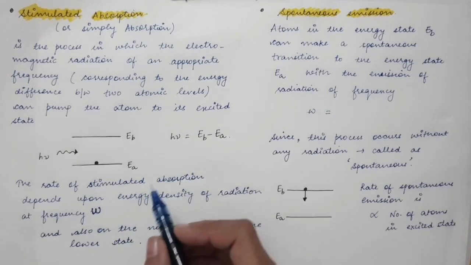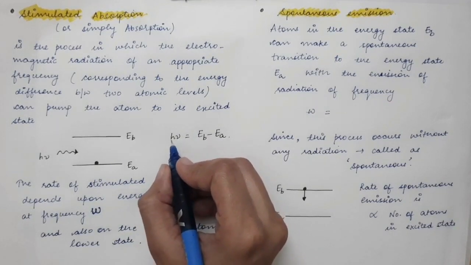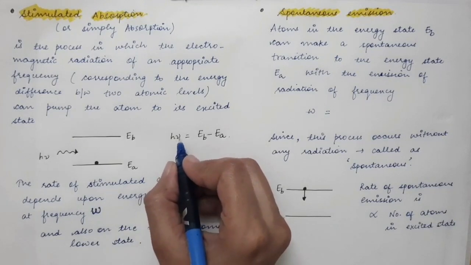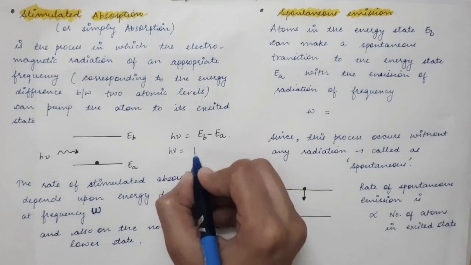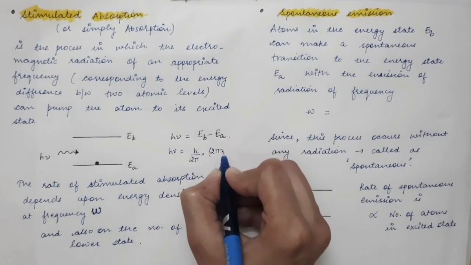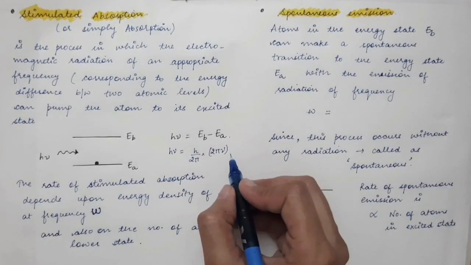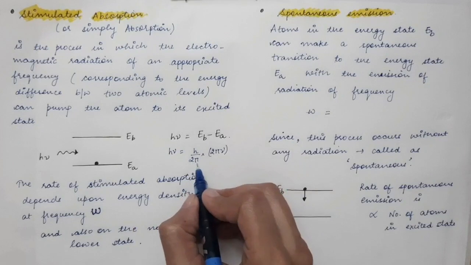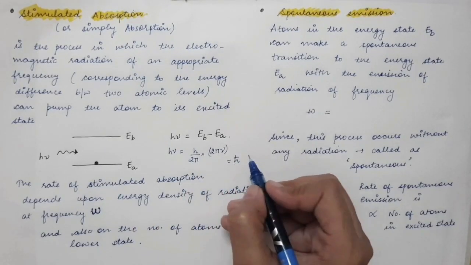In some books it's also written differently: if you divide h by 2 pi and multiply nu by 2 pi, h nu can be written as h by 2 pi times 2 pi nu. This 2 pi nu is nothing but omega, the angular frequency, and h by 2 pi is written as h cut or h bar.